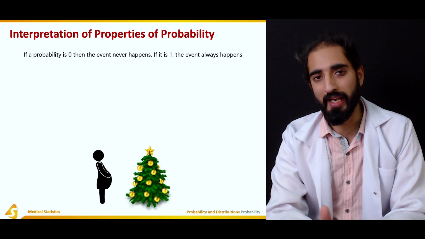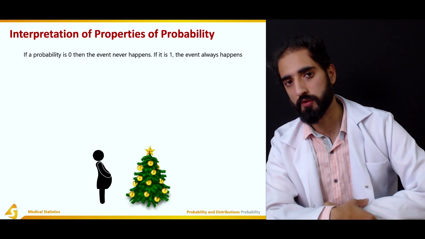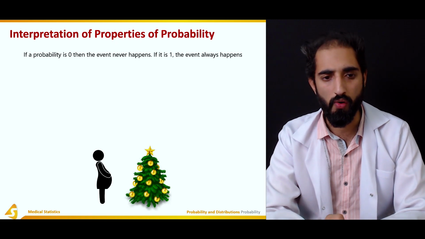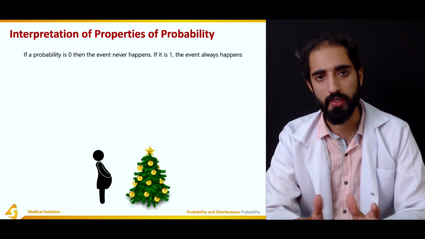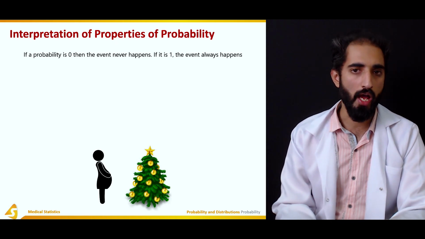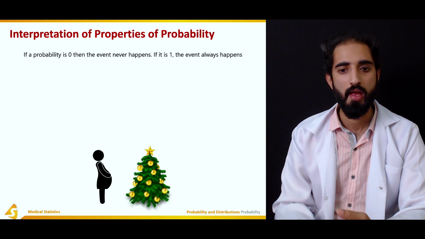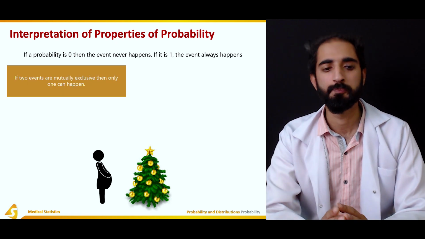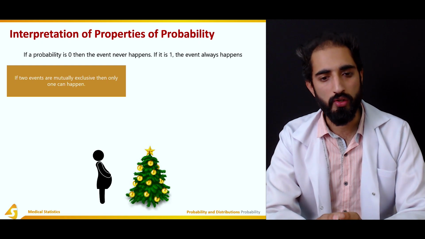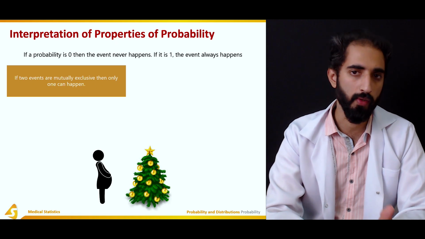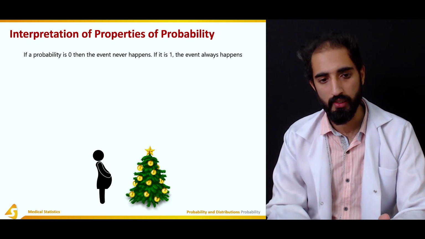So let's interpret the rules that we discussed. We already interpreted them a little bit, but let's do it a little bit more. The first point was that the probability lies between 0 and 1. If a probability is 0, then the event never happens, and if it is 1, the event would always happen. The second is, if two events are mutually exclusive, then only one can happen, as I gave you the example of a coin. Either it would be heads or it would be tails.